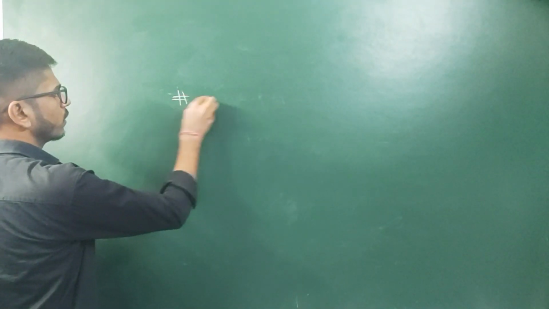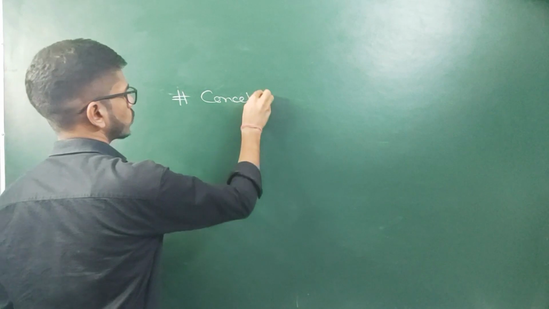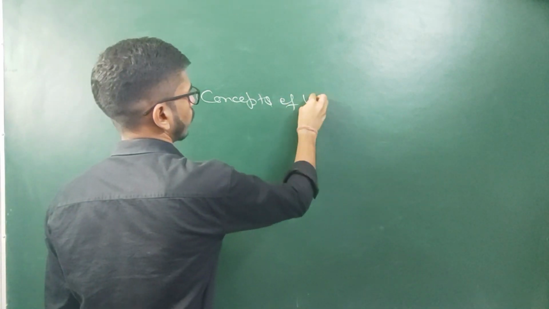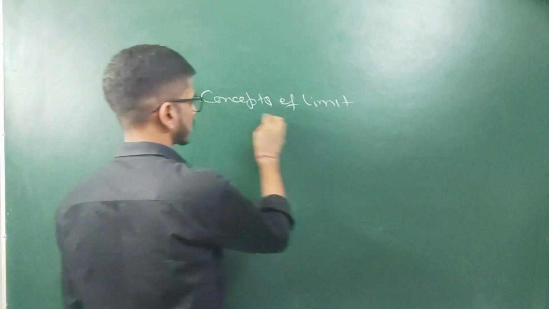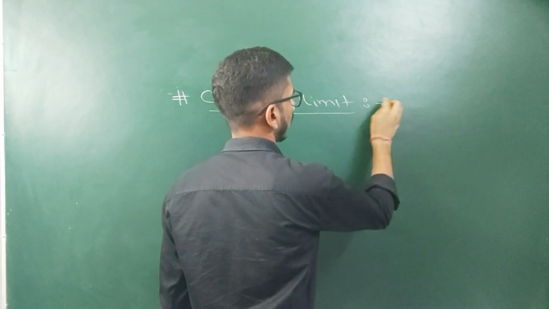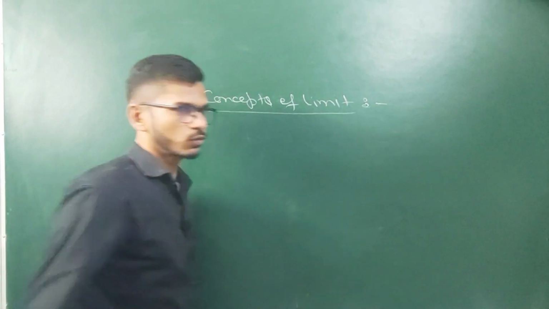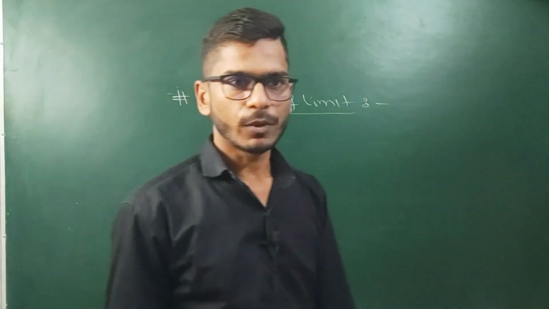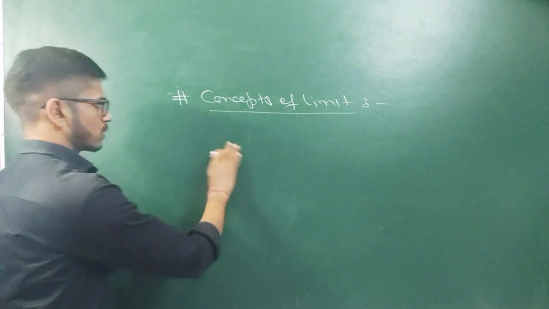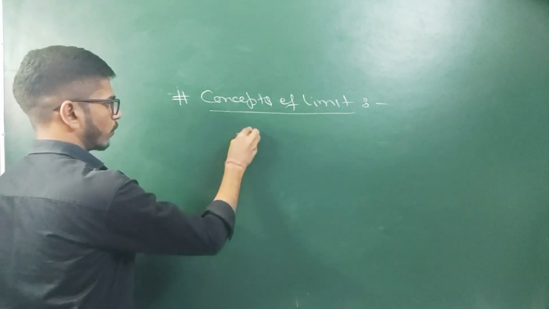So in this chapter we will start from the basic concept of limits. Our first chapter will be the concept of limit. In this chapter we will discuss the left hand limit, the right hand limit, and why limits are important. All these things we will discuss in this chapter. We will discuss limit with the help of one example.